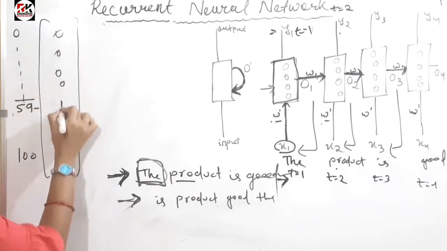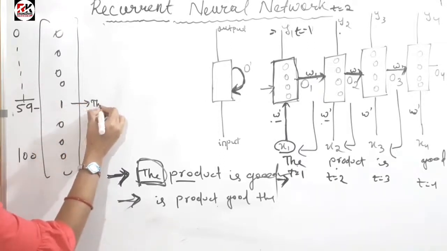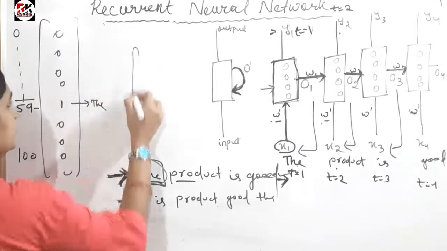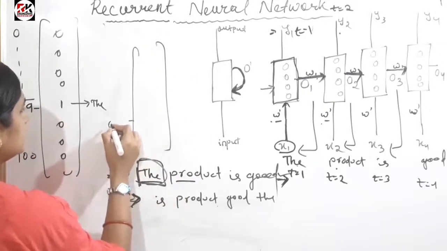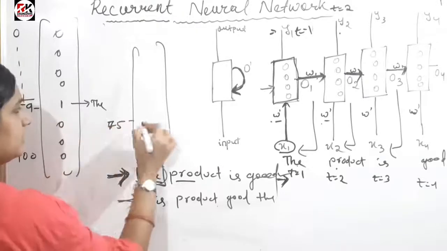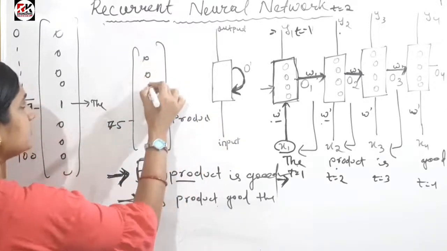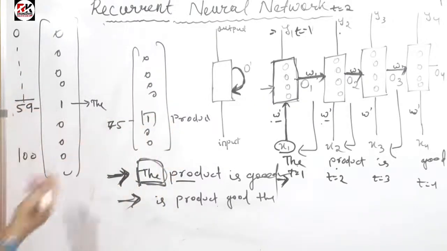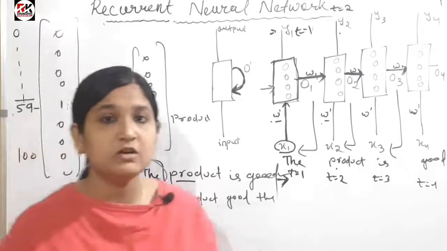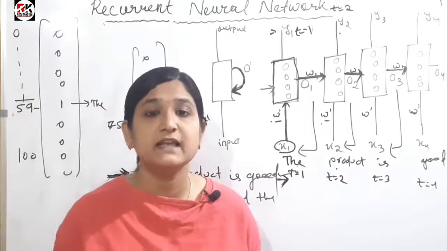All others will be 0, and only this will be 1, because this is the place where "the" is present. Similarly, suppose the word "product" is present at index 75. All else will be 0, and only this one will be 1. So this is a vector representation of words. All words will be changed to vector form, because the machine cannot understand the English language.